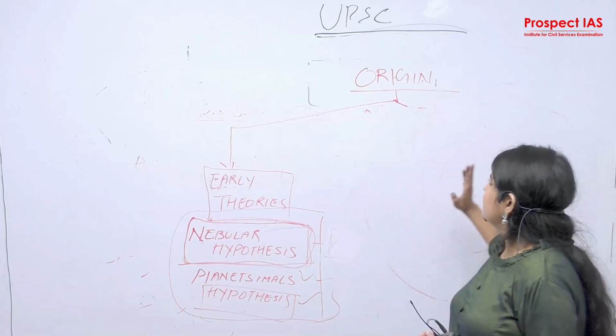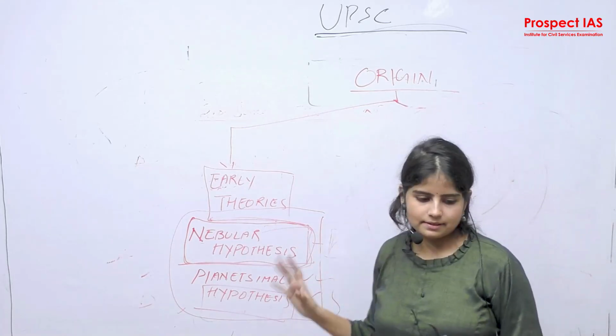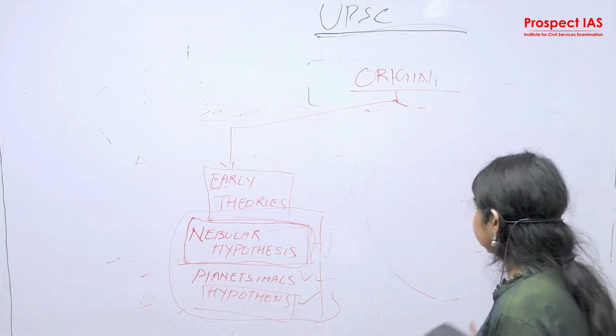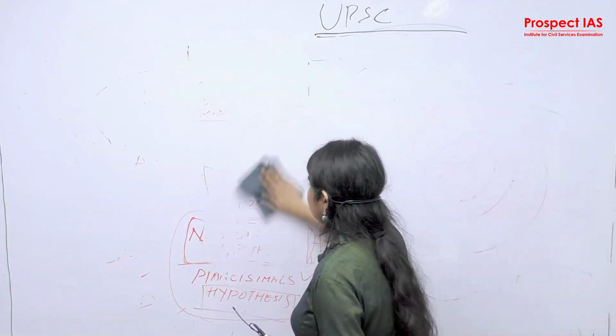So the early theories and modern theories of Earth and universe are like this only. We are going to discuss them in a detailed manner in our class tomorrow. Next is your evolution.